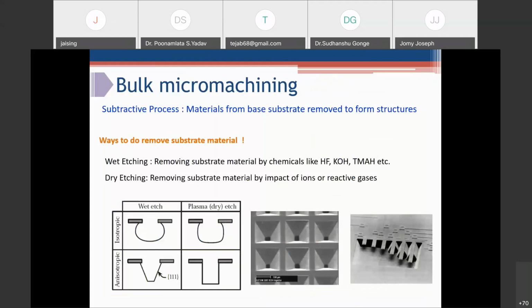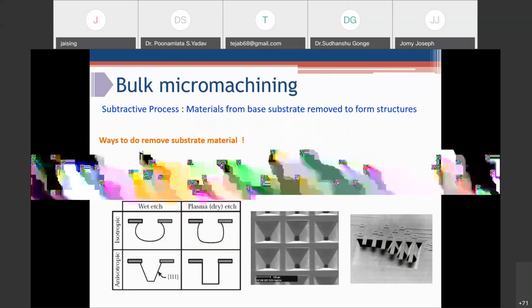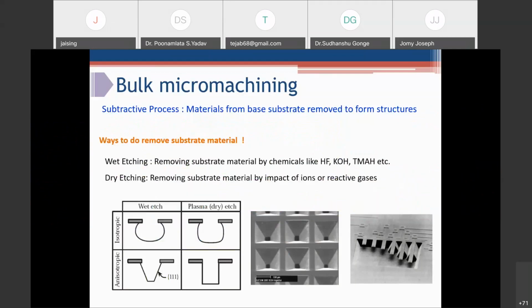So coming to bulk micromachining, it is a subtractive process. We need to remove the material from the base substrate to form a structure, could be a movable structure like a spring, cantilever beam, or other structures. So there are two methods. One is wet etching and another one is dry etching.